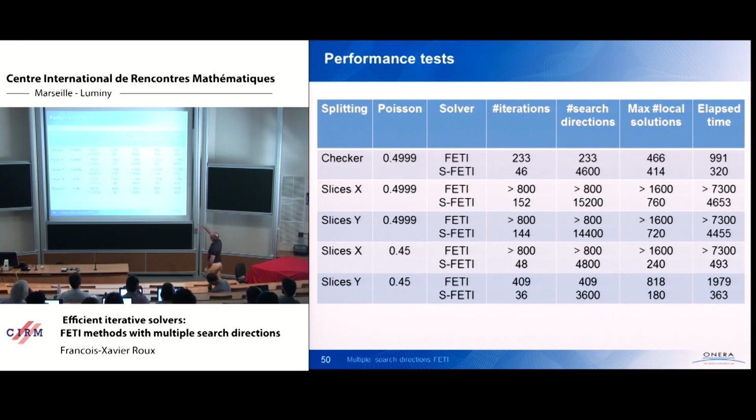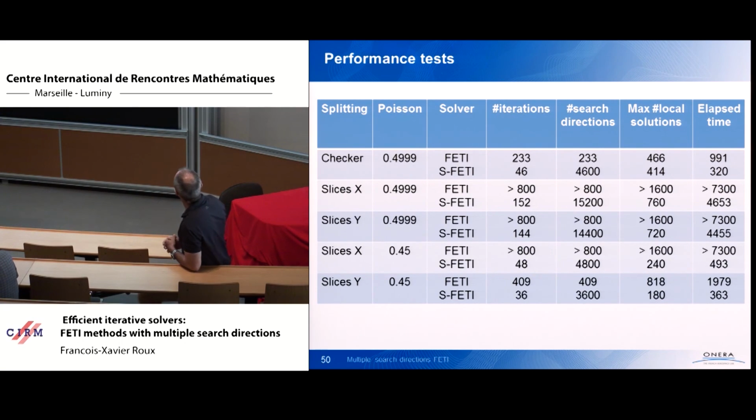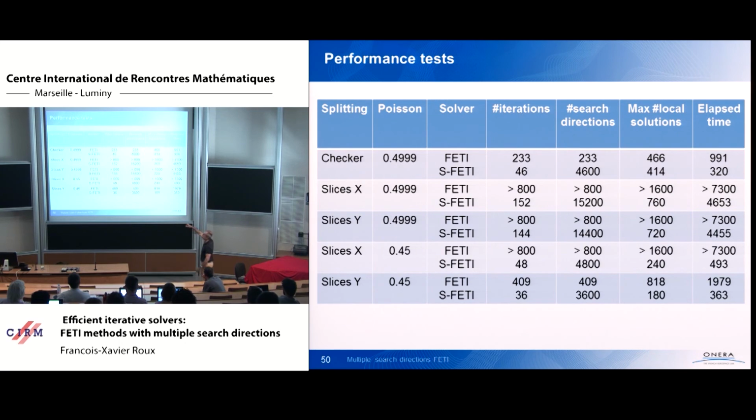Then you have many cases where the standard FETI method just does not converge. I mean, perhaps it will converge some days, but I was not patient enough to wait for a few days to get the result, so I quit after some time. Okay, but you see that also the method is much more robust. Of course, the worst case is the one when the slicing is made in the bad direction according to the orientation of the stiff fibers with a quasi-incompressible, so it is the third row. Oh no, the second row, excuse me.